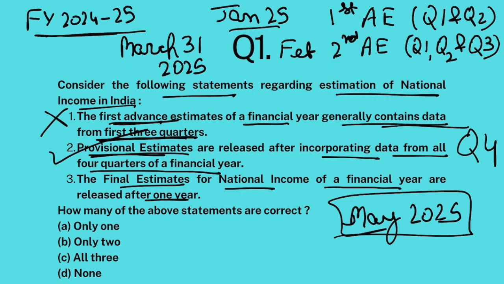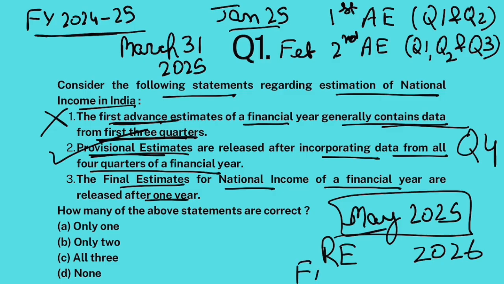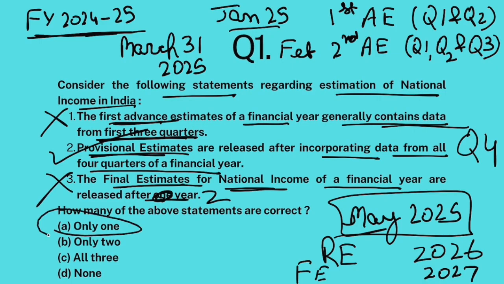Then this provisional estimate is revised and you release first revised estimates in the year 2026, and the final estimates are released in 2027, that is 2 years after the financial year. So final estimates for national income of a financial year are released after 1 year, no, 2 years. So this is also false, only one is correct, the answer is A. We have explained this in detail in our current affairs lecture, so do check that out also. Okay, the answer to this question is A.